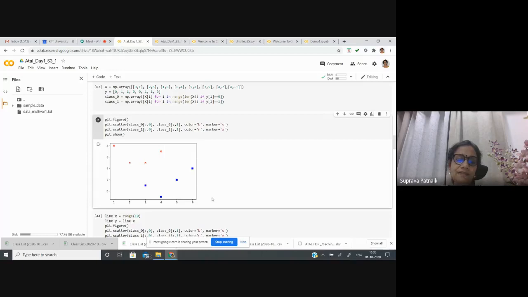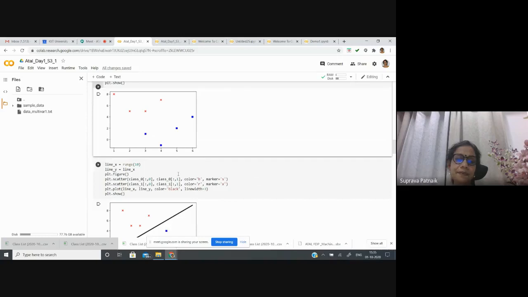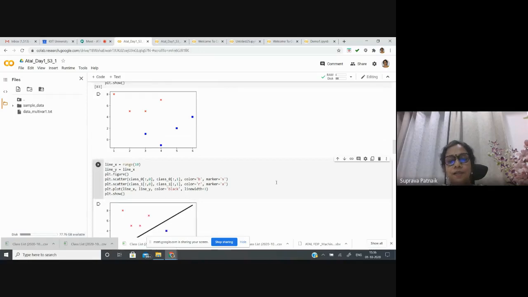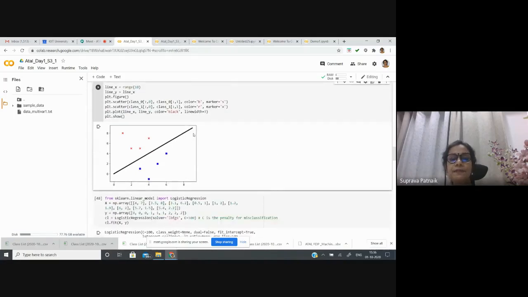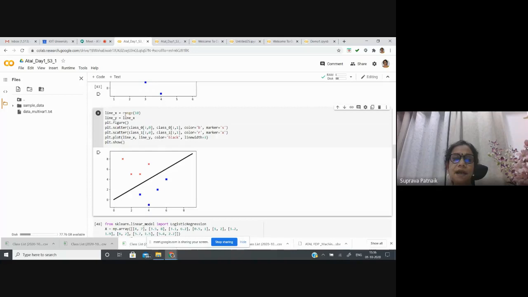Visually, I can say that it is a very simple case. I can simply draw a straight line, possibly a straight line of slope 1, that will separate out the samples of class 0 from the samples of class 1. Since it is very simple, I will not get into the learning aspect of it. Simply, I'll plot to show you the meaning of decision boundary. Here it is the decision boundary with slope 1. Here I have taken line x, that is range 10, meaning it will have the points 0, 1, 2, 3, 4, 5, 6 up to 10, and the same thing for y. When both the values are the same, I can say that it is a straight line with slope 1.